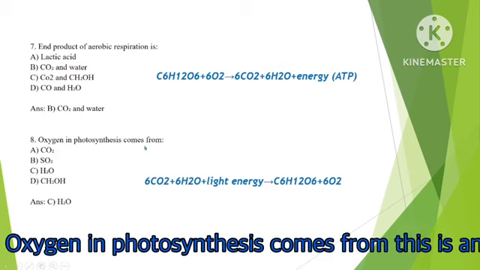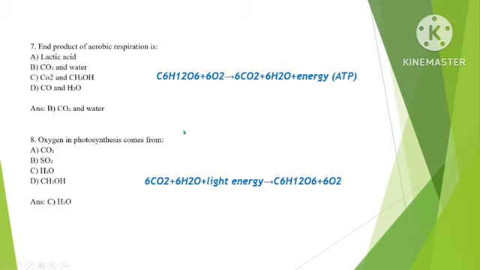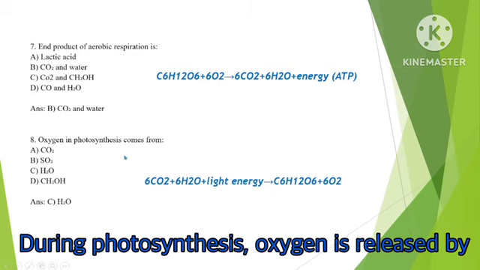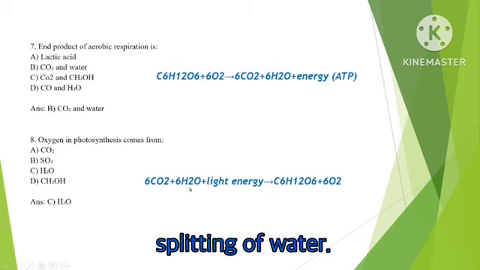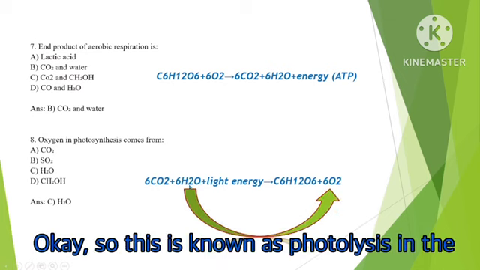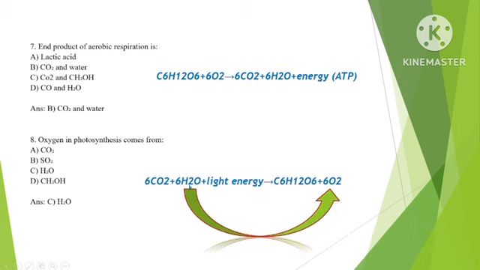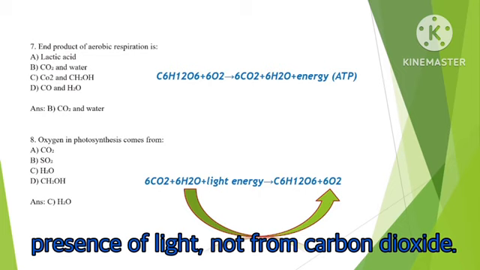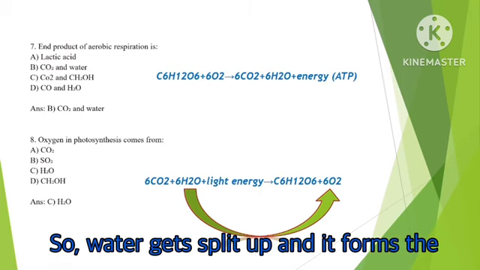Oxygen in photosynthesis comes from. This is an important question. During photosynthesis, oxygen is released by splitting of water. This is known as photolysis, in the presence of light, not from carbon dioxide. So water gets split up and it forms the oxygen.